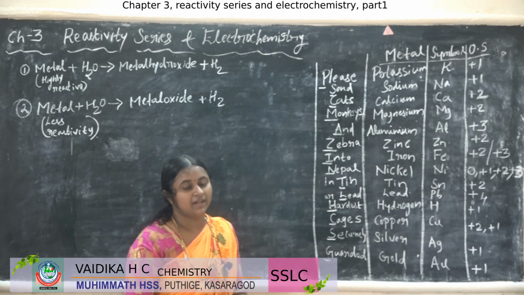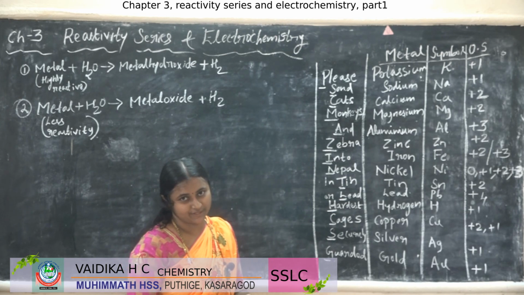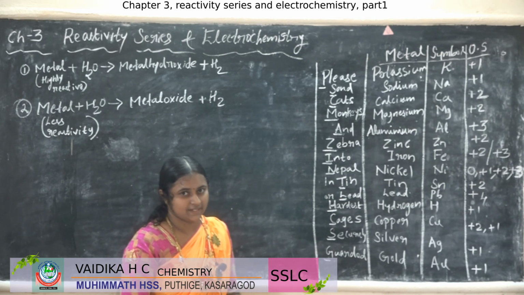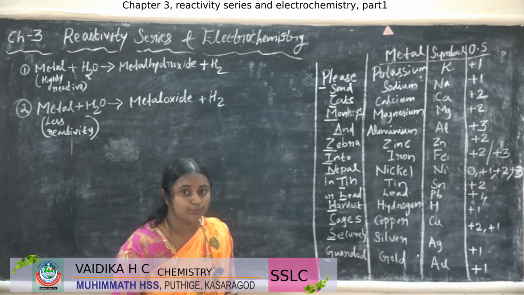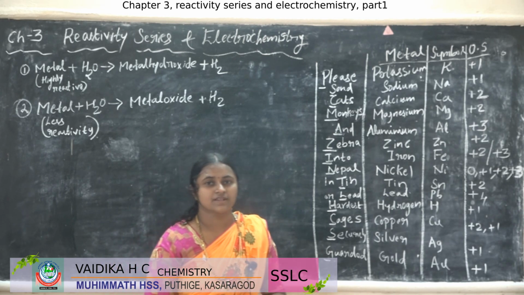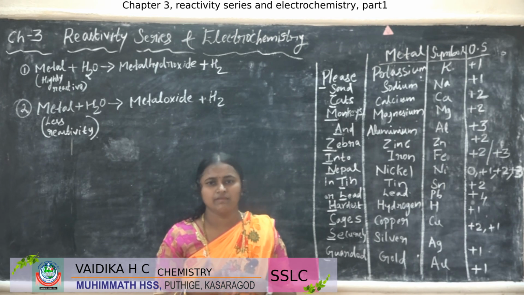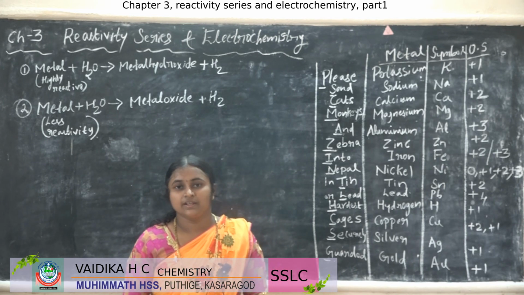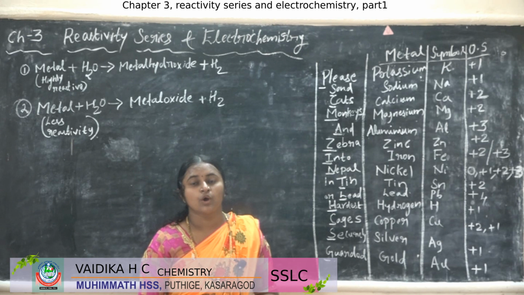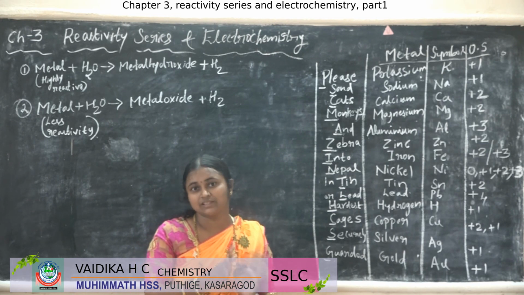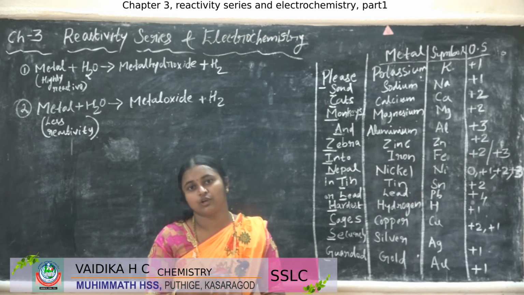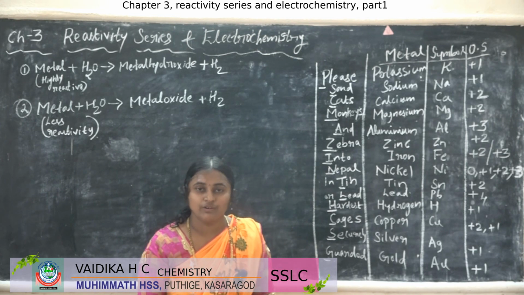We can remember by using a coding word or a coding sentence. Here I wrote a coding sentence. You have to learn this series by heart, because in the exam they will give you some metals and you have to write the order of those metals, how they react with water or air, or what is the reactivity order. How can you write it?